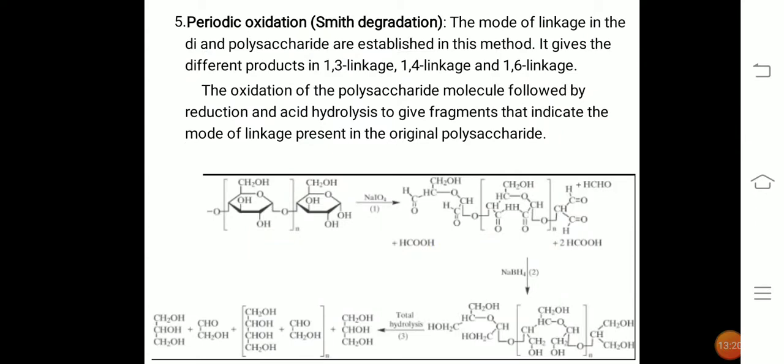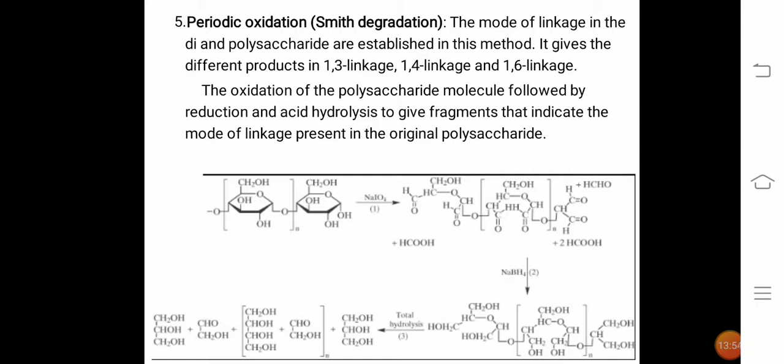And next is the periodic oxidation method, or Smith degradation. This method also gives the information about the ring size and also the linkage. The mode of linkage in the di- and polysaccharides is established in this method. It gives different products in 1,3 linkage, 1,4 linkage and 1,6 linkage, meaning where the linkage is present, the oxidation takes place at the linked position, so that it gives different products